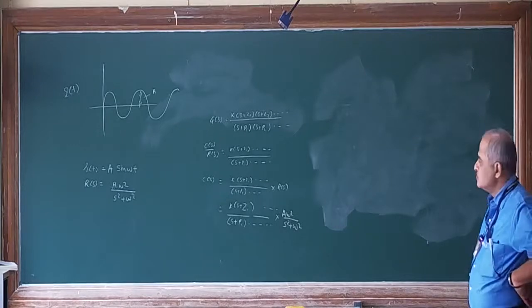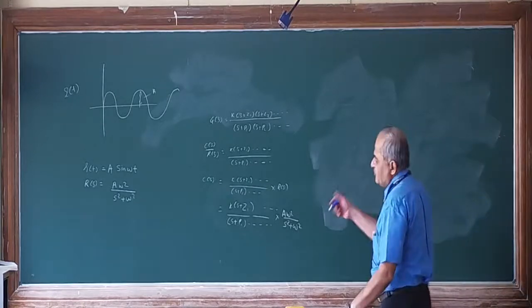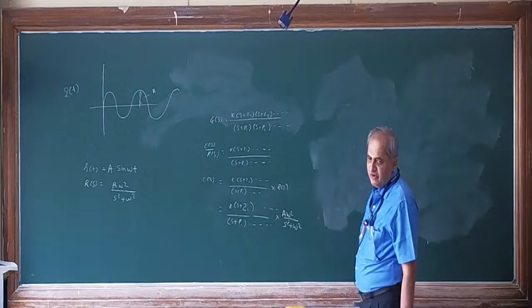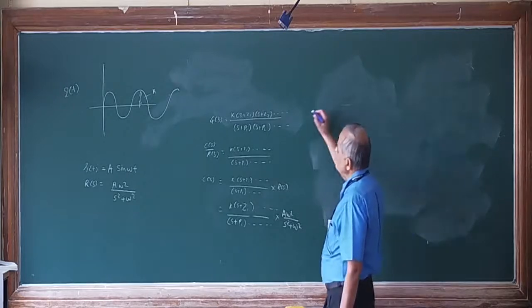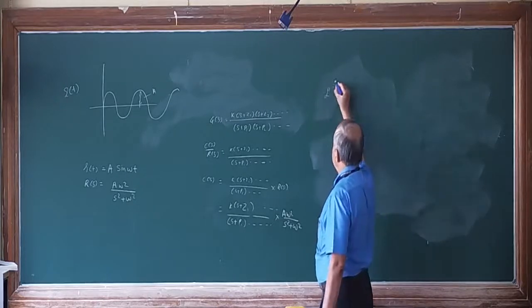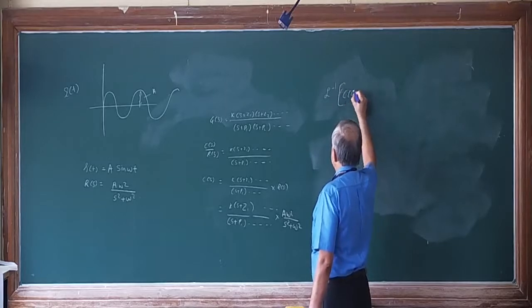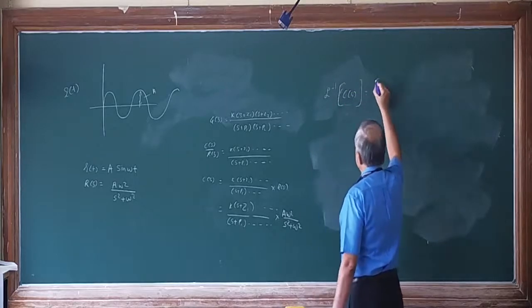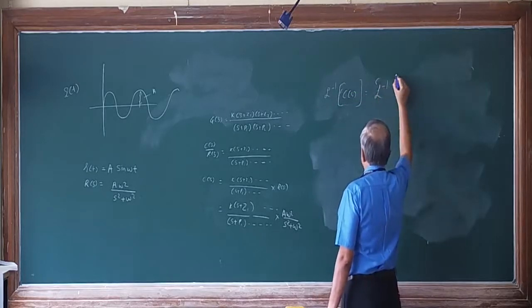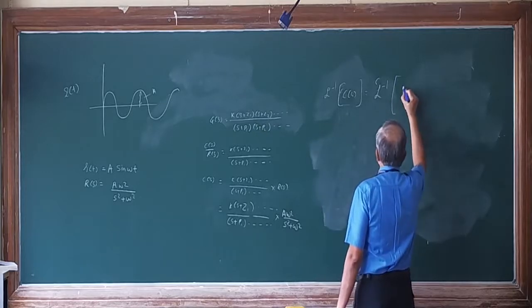Now, if you want to take C of t, that is inverse Laplace of C of S, it is equal to the inverse Laplace of the right hand side.